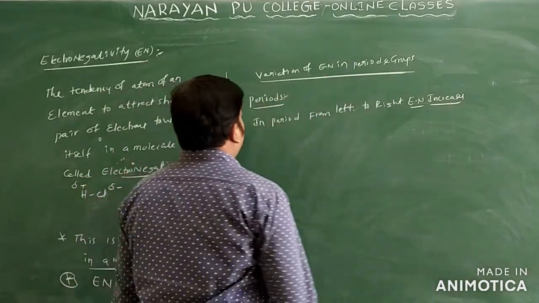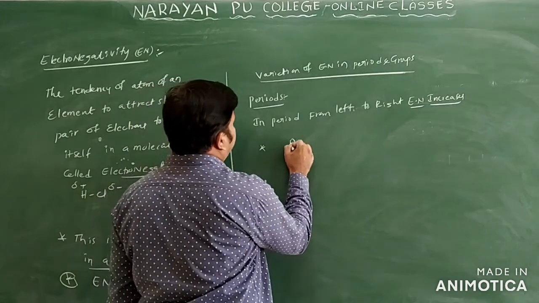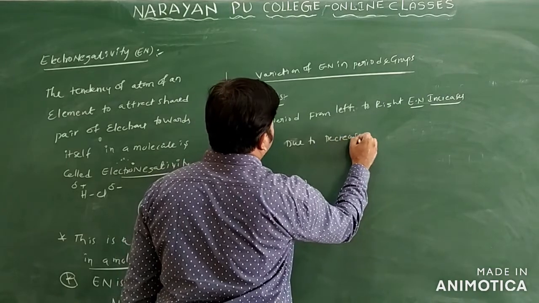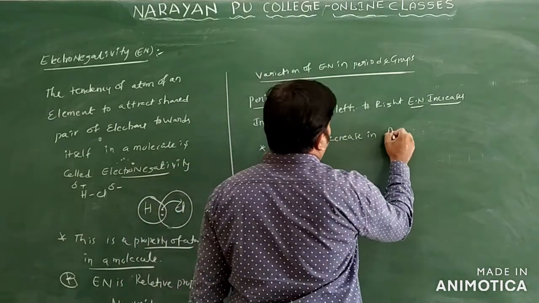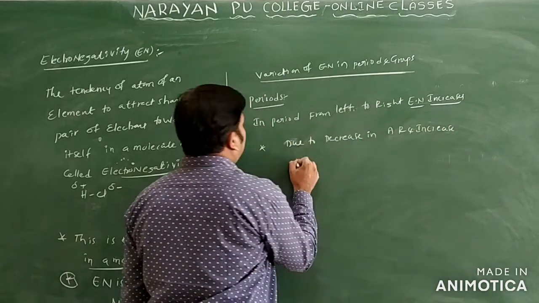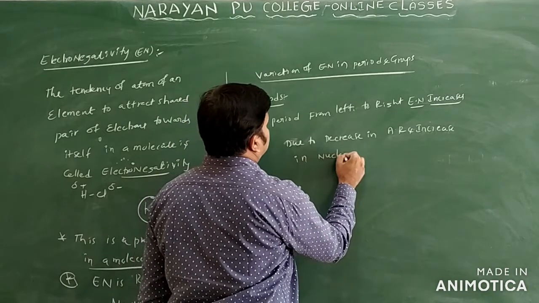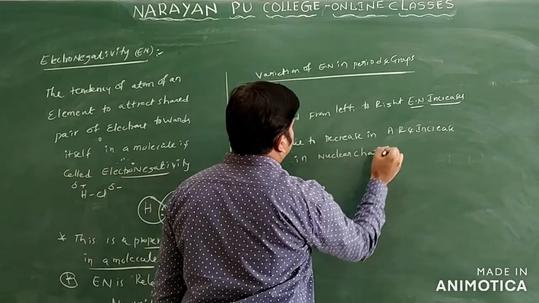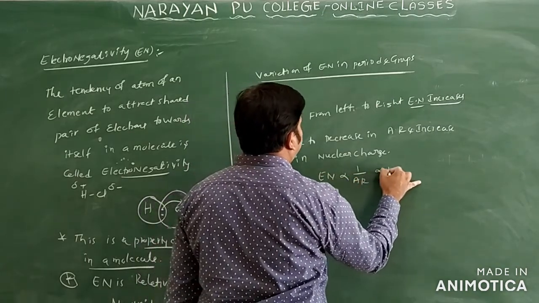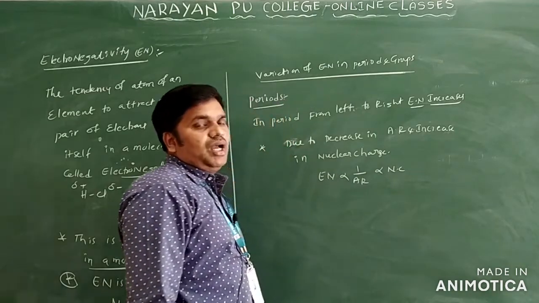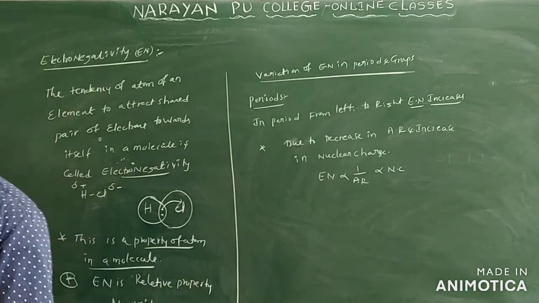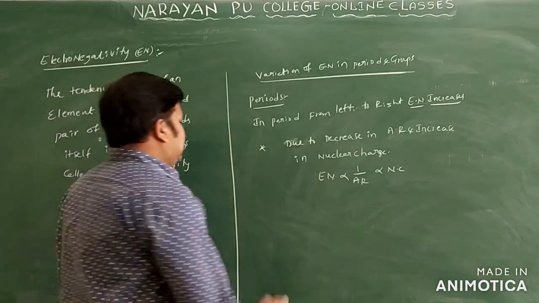So why does electronegativity increase? It is due to a decrease in atomic radius and an increase in nuclear charge. We will say here electronegativity is inversely proportional to atomic radius and directly proportional to nuclear charge only. So we will take any element. You can take the first period element, or you can take the second period element. Generally we have to write the electronegativity values only.